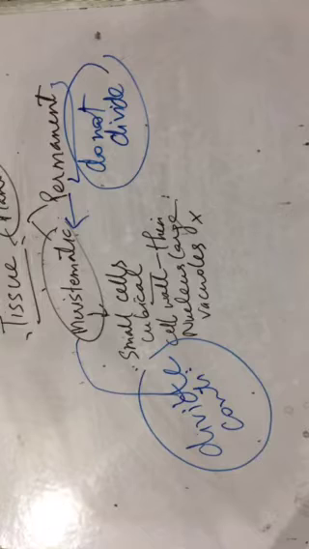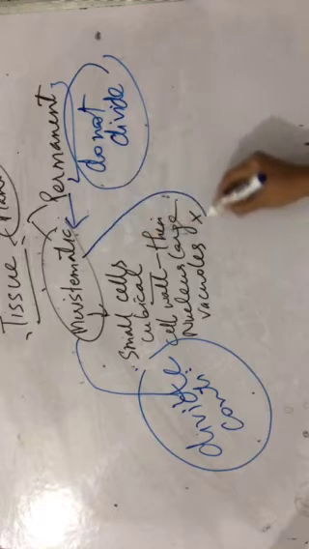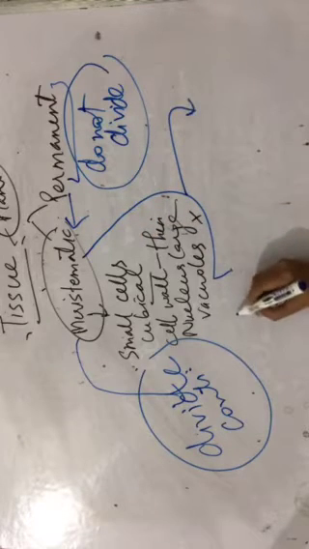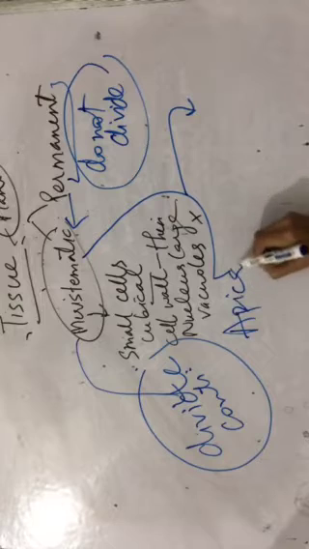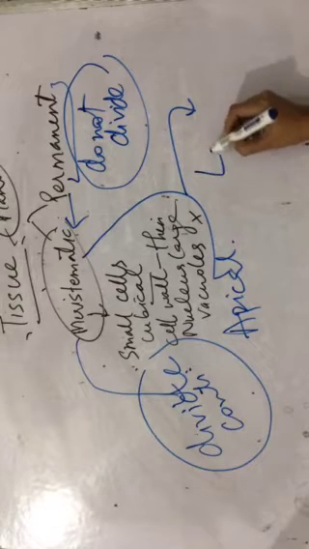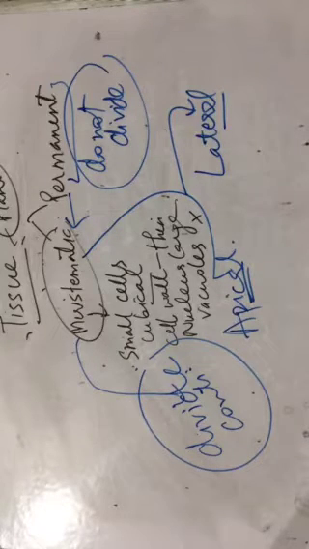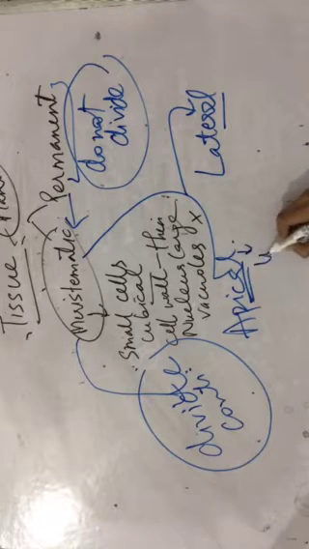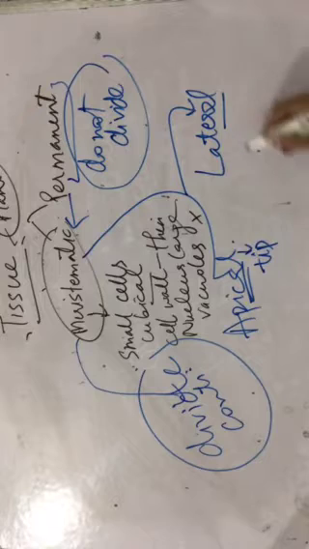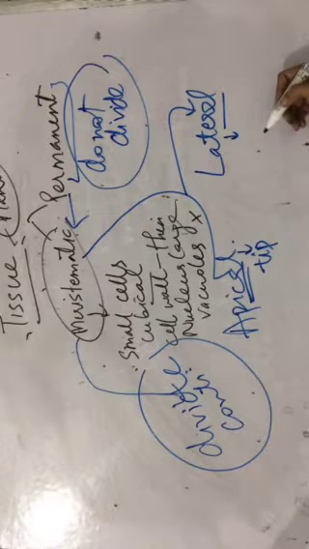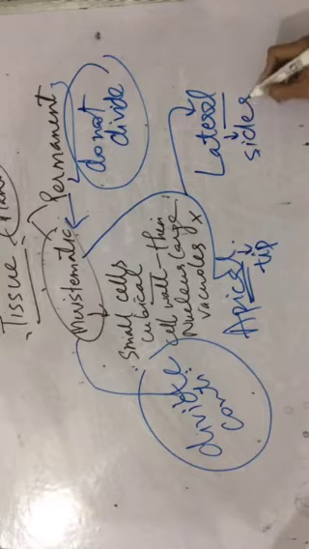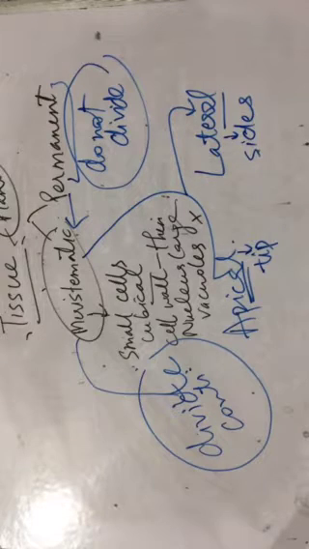right? So meristematic tissue is further of two types. Number one is apical meristem. Number two is lateral meristem. Apical means it is present on the apex. The word apex means it is present on the tip. Lateral meristem, as the word lateral suggests, it means it is present on the sides. Alright? Apical meristem, lateral meristem.